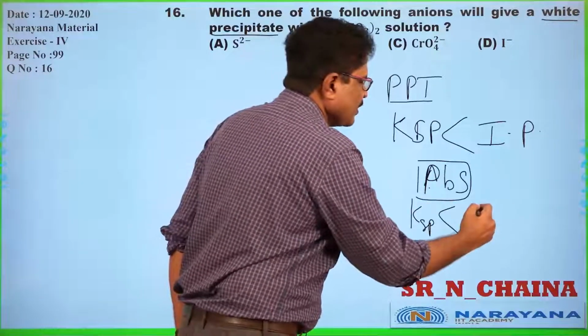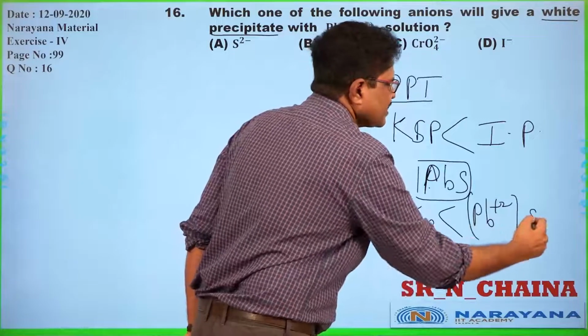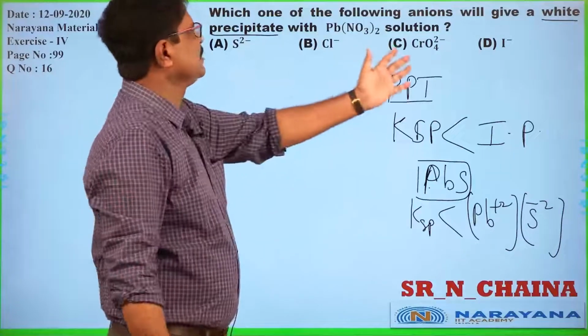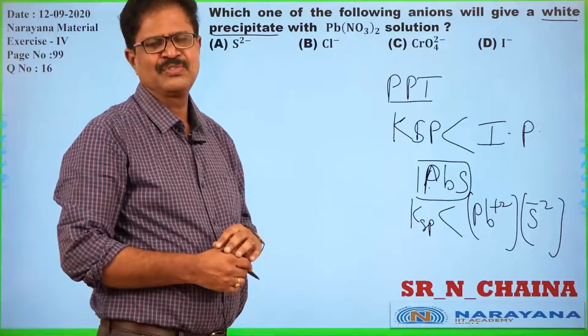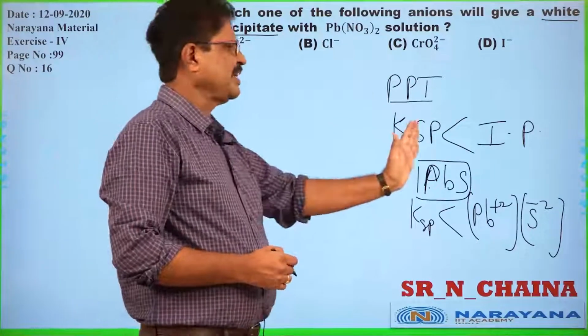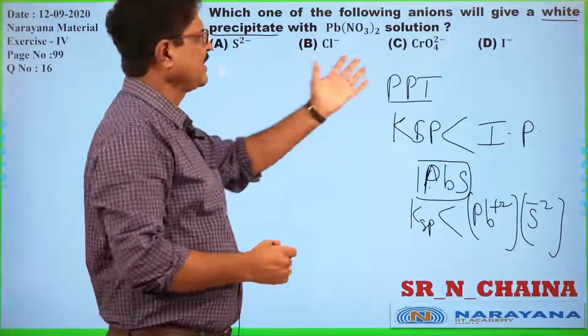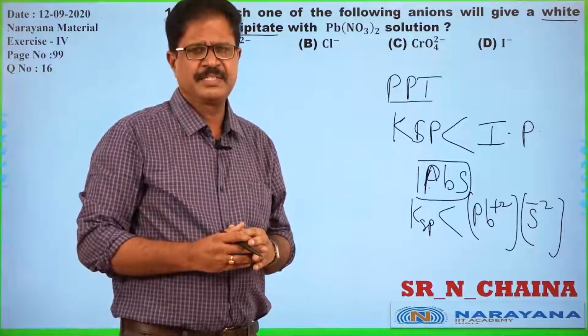The ionic product means Pb plus 2 and S minus 2. In the case of all these ions, this condition is justified: compared to the KSP, an ionic product is formed. Approximately all the anions present here are giving precipitations.